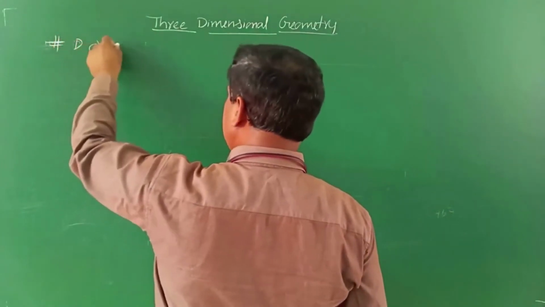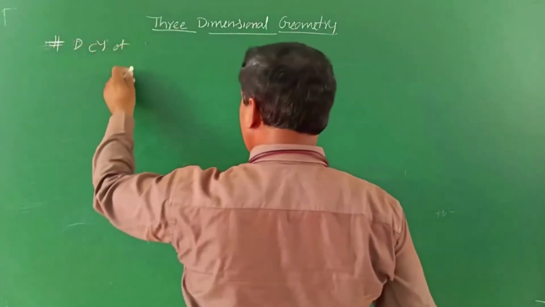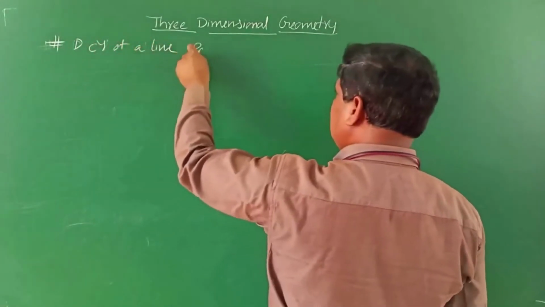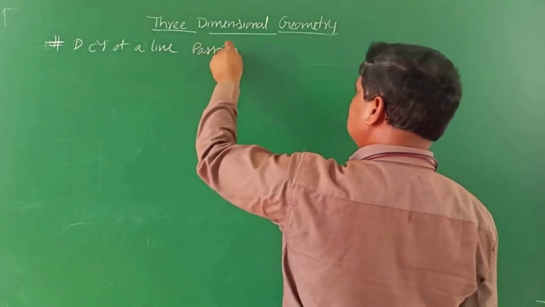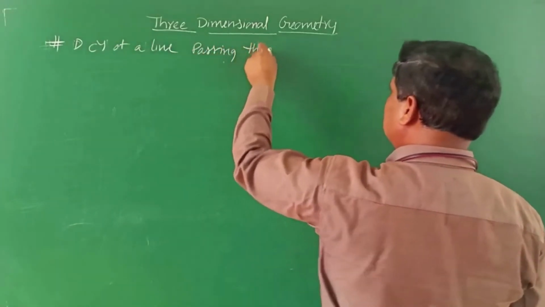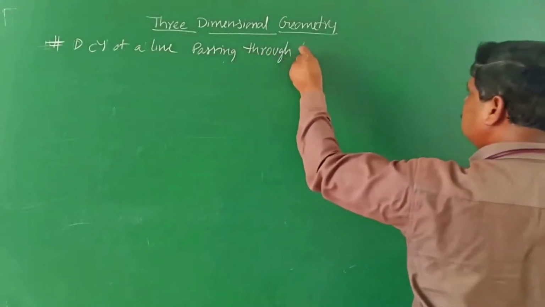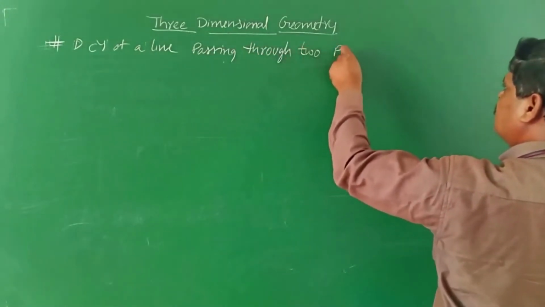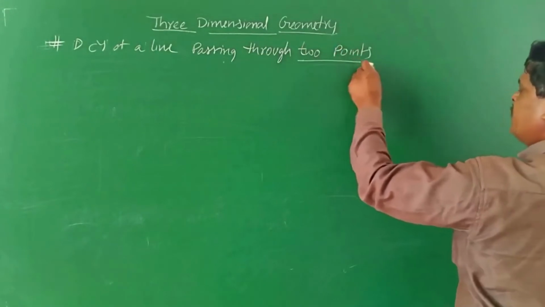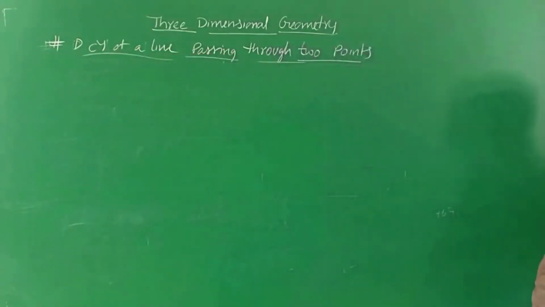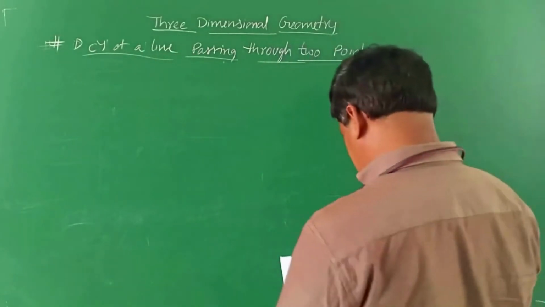Direction cosines of a line passing through 2 points. If 2 points are given, how to find direction cosines?